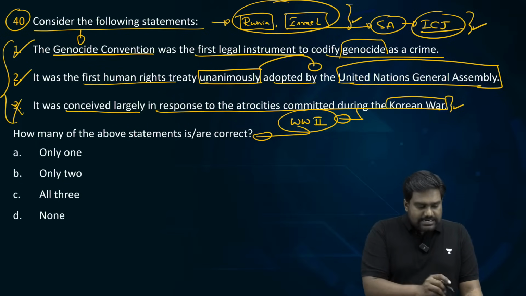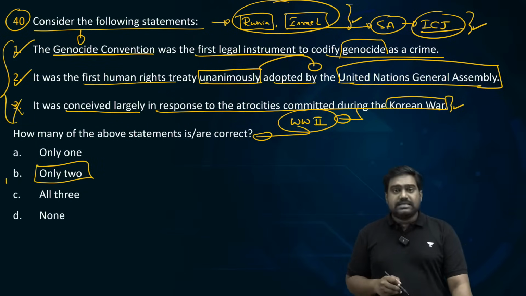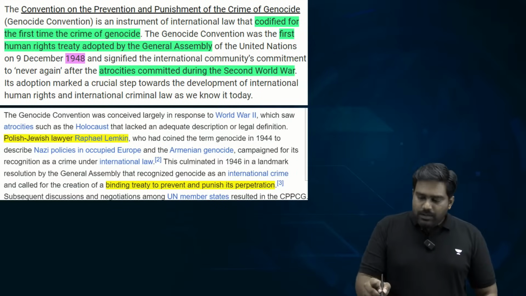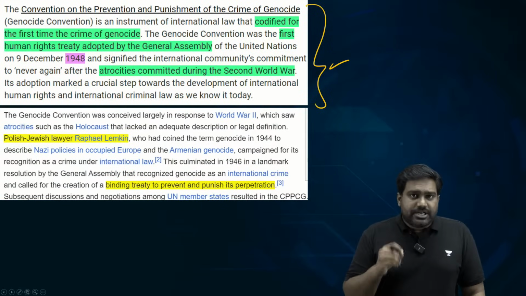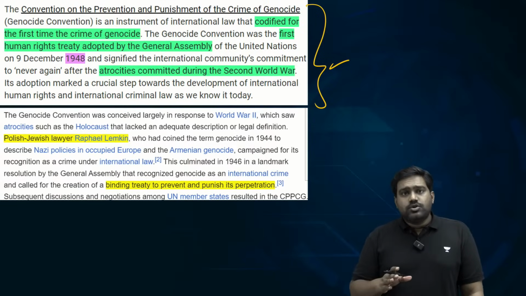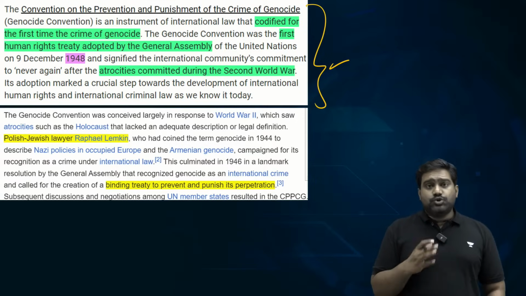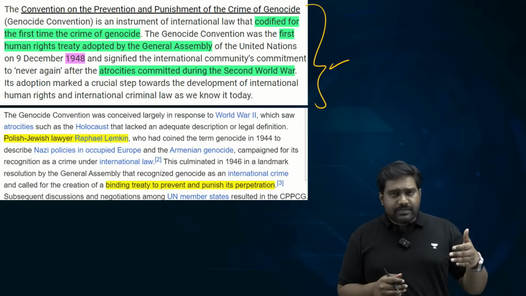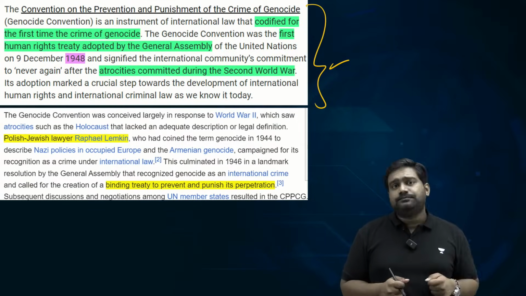So, first, what is the right answer here? Only two of them are correct. Option B is the right answer. Now, what exactly constitutes an act of genocide? See, genocide is an organized attempt, usually by a state actor, to target and eliminate an entire community. Usually, the targeting is done on the lines of nationality or race or ethnicity or religion.